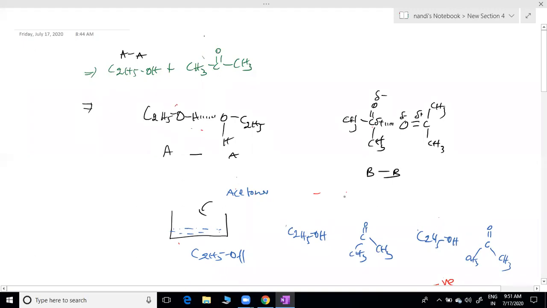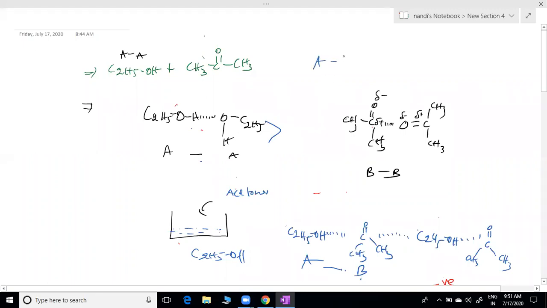When hydrogen bonding is broken, those can evaporate very easily. Those which show hydrogen bonding mostly exist in the liquid state. If hydrogen bonding is not that strong, they can evaporate. So even though they have attraction, this is weak attraction, not like hydrogen bonding. So these are A and B, sir. This is AB attraction. But AA attraction is stronger than AB attraction.